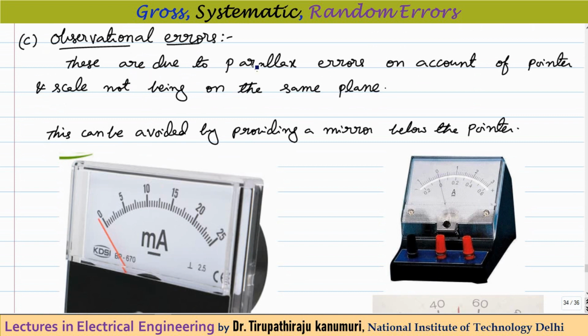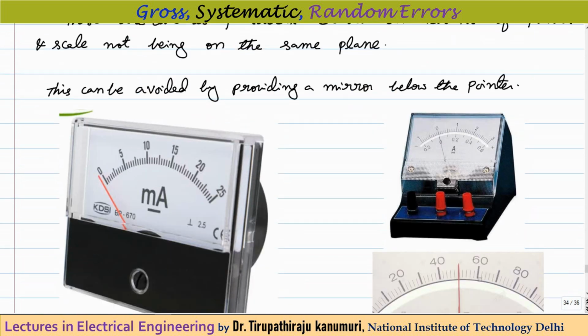Observation errors, these are due to parallax error on account of the pointer and scale not being on the same plane. So to understand this, let us take an example. This is a meter. You can see here that there is a gap between the pointer and the scale. Because of this gap, because both are not on the same plane, whenever you are taking the reading, if a person is seeing from the side, you can see actually it is at 0, but as you are seeing from the side, it is showing some place before 0.